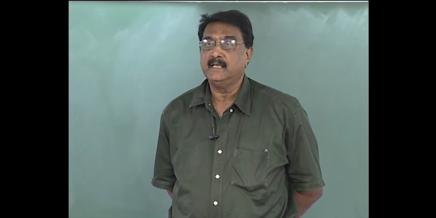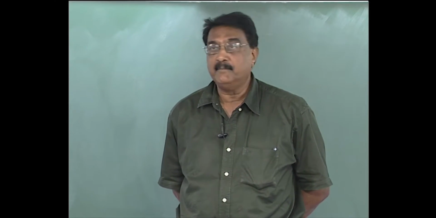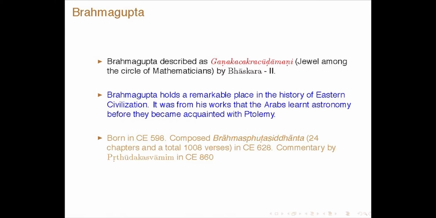He was born in 598 Common Era, and he composed his Brahmasputa Siddhanta in 24 chapters and a total of 1008 verses in Common Era 628. And there is a very elaborate commentary on this work by Prithudaka Swami around 2.5 centuries later.